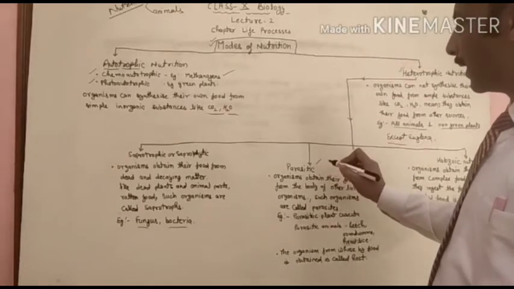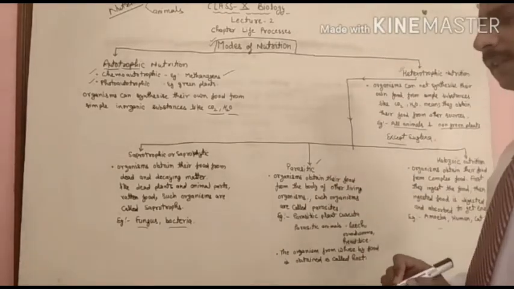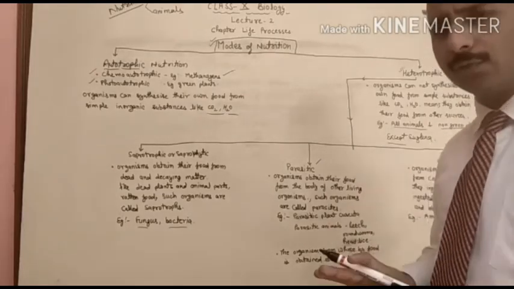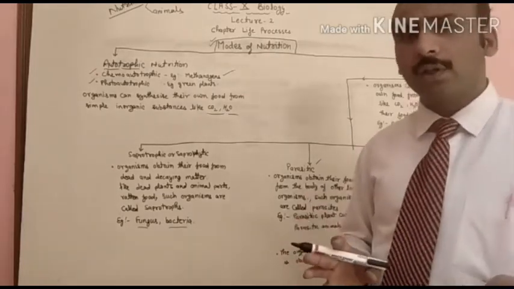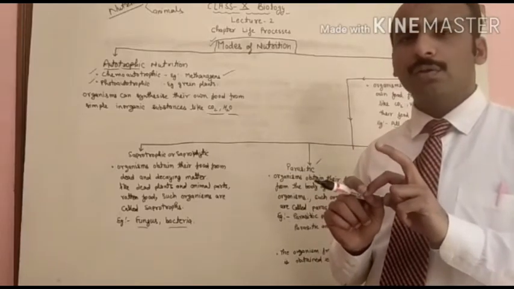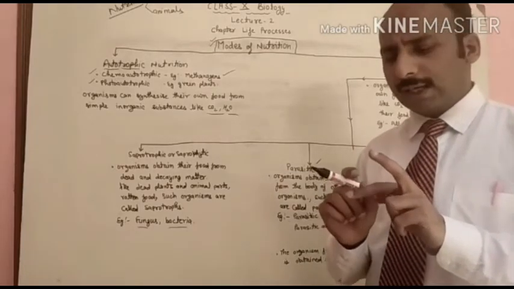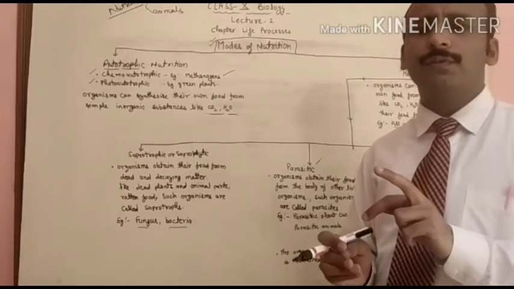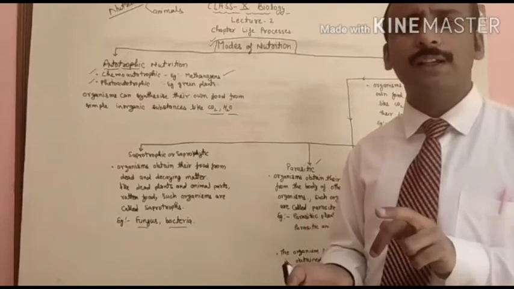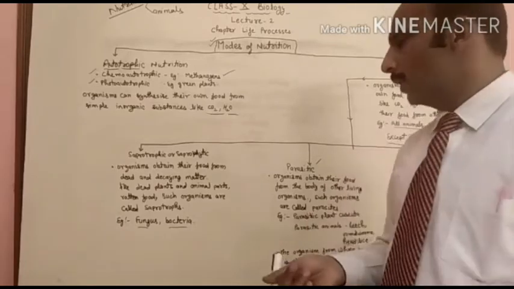Now next one is the parasitic nutrition. Parasitic nutrition is that nutrition in which one organism obtains their food from other living organism. Means both should be living. The first one who is taking the food and second one from whose body the food is obtained, or the second organism who is providing the food. Both should be living.